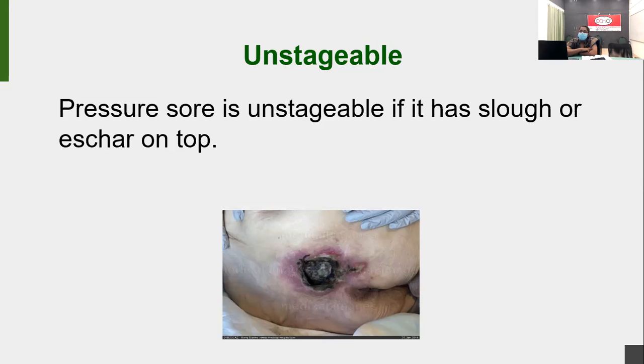So as I said earlier, there are 5 stages of wound. The first stage is the non-blanchable erythema. The second stage is the dermal layer will be breakdown. The third stage is full thickness ulcer, that is, the subcutaneous layers will be affected. And the fourth one is muscle, bone and tendon will be affected. The fifth one is unstageable wound.